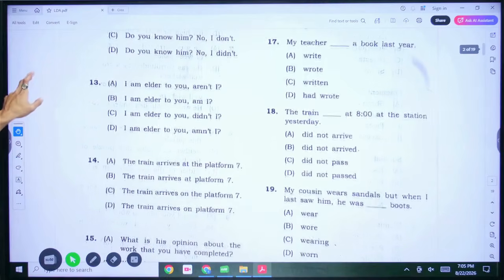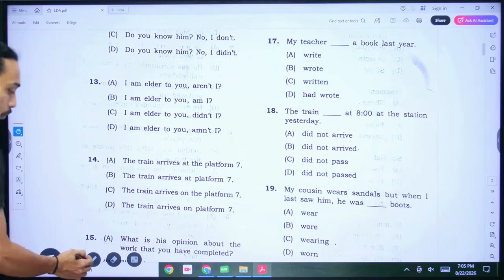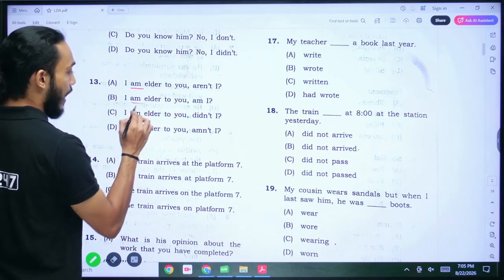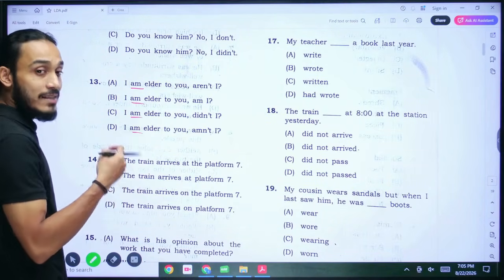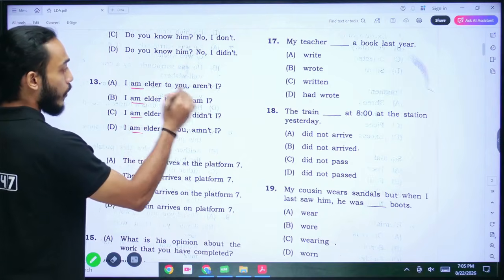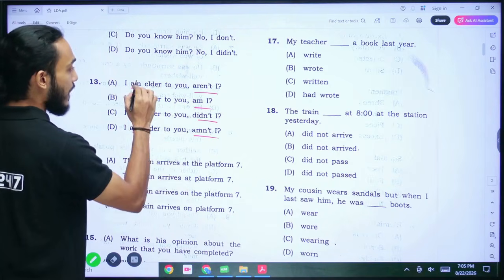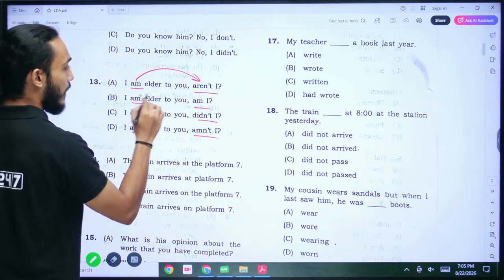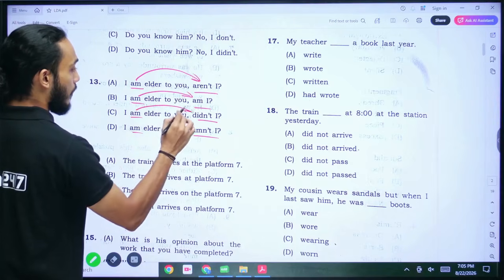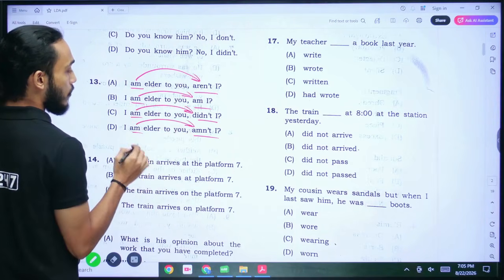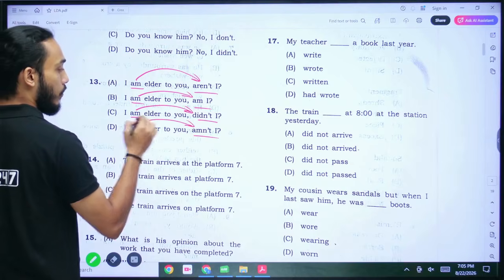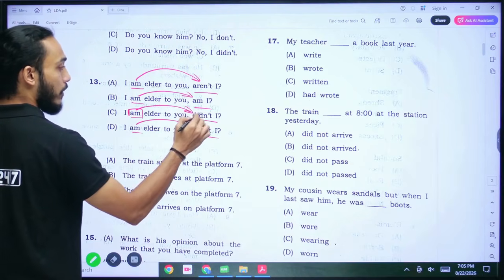I'm elder to you. All right, now see, again, question tag based sentence here, but now we do have an auxiliary verb. The auxiliary verb is am, and the question tag will have to use the same auxiliary verb. All right, that's the rule that pertains to question tags. So the auxiliary word is am, so I cannot use didn't here.